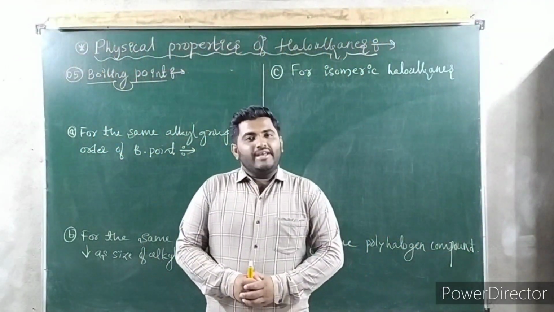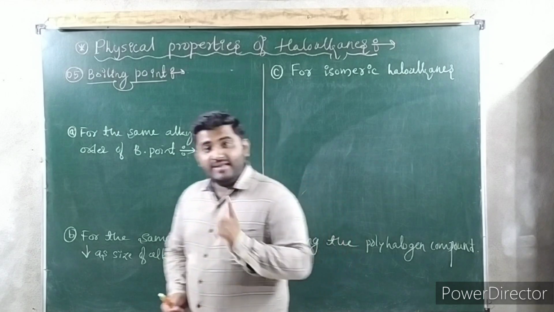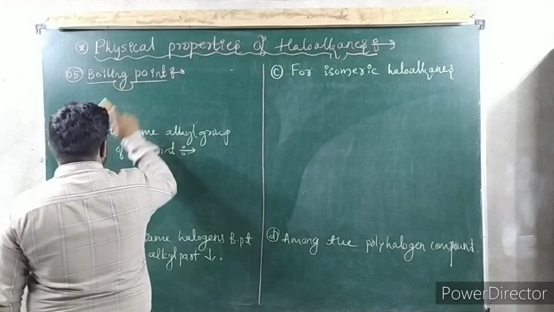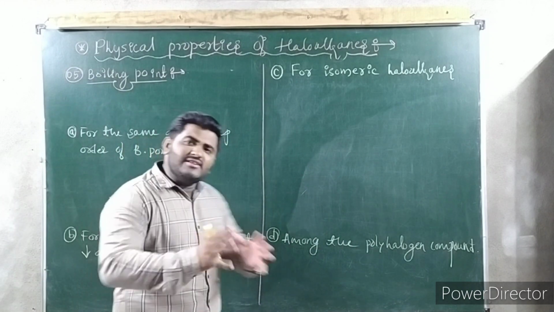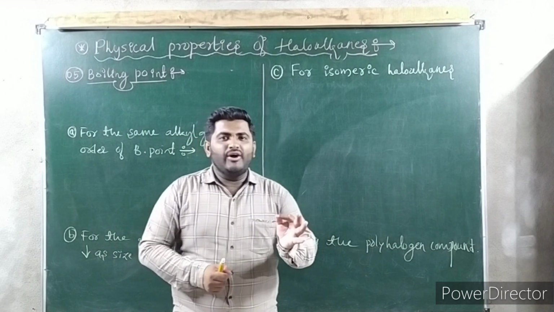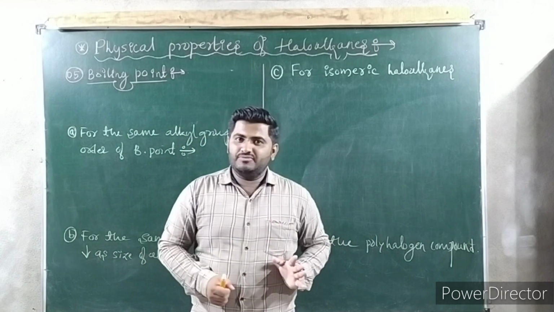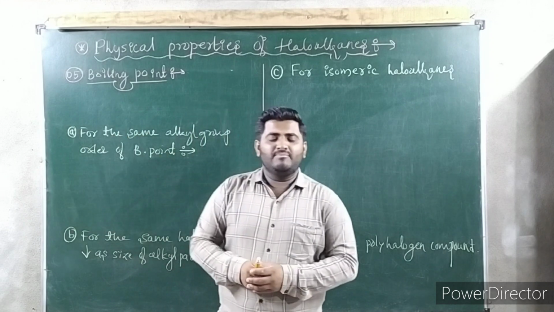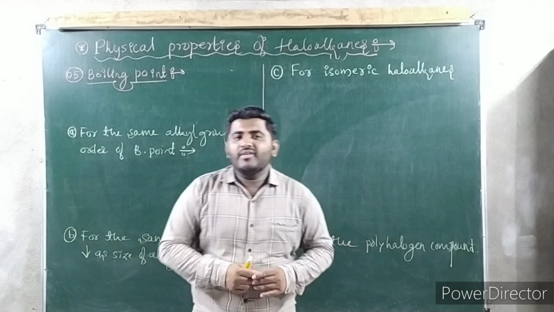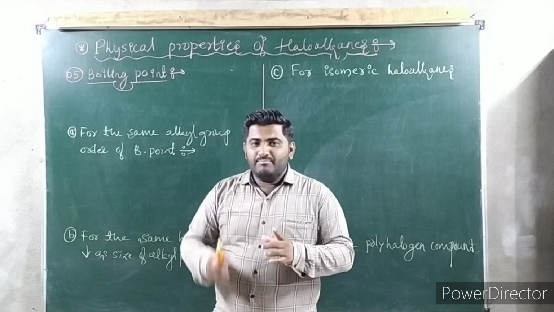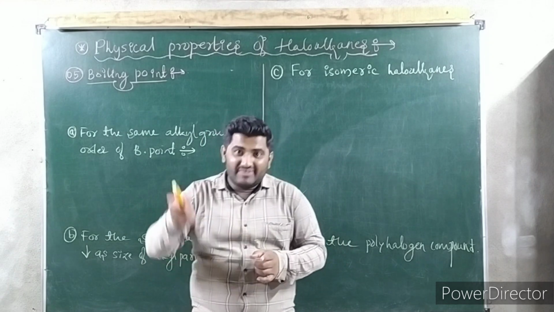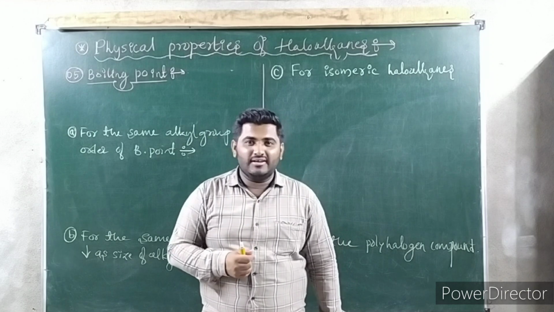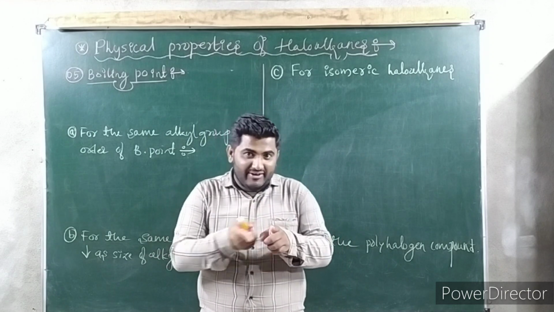So the next physical property is boiling point. Carefully see, talking about the boiling point of haloalkanes. First you tell me, what is boiling point? Boiling point is the temperature at which the vapor pressure of the liquid becomes equal to atmospheric pressure. Otherwise, you see, it is the temperature at which liquid starts converting into vapor. In this way also you can conclude, right? Liquid starts converting into vapor.